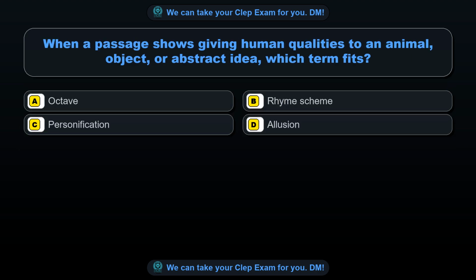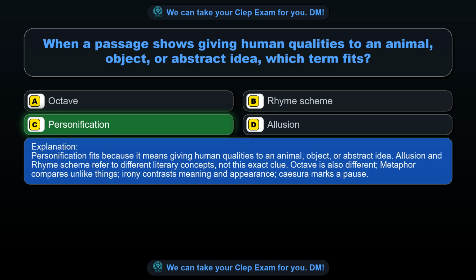Question 56. When a passage shows giving human qualities to an animal, object, or abstract idea, which term fits? Option A, octave. Option B, rhyme scheme. Option C, personification. Option D, illusion. The correct answer is option C, personification.